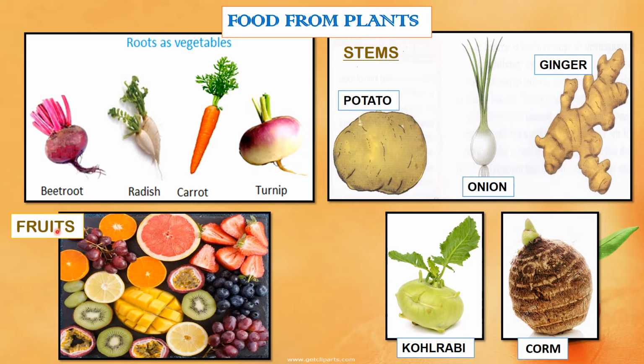Fruits: plants provide us fruits to eat. They are the major source of nutrients, vitamins and minerals. Some fruits like guava and orange are a rich source of vitamin C and they also help us to protect and fight against disease.